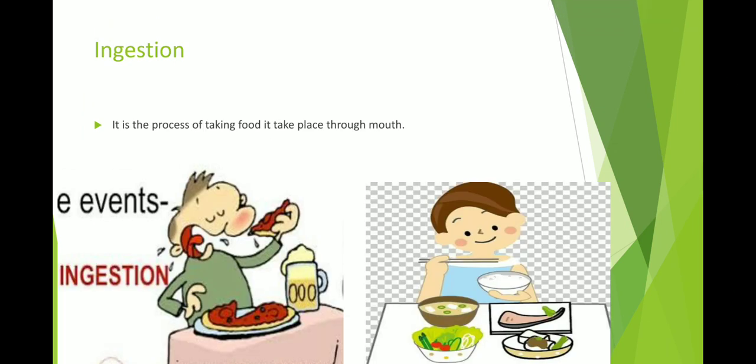You know that we take food into our mouth, and what is the mode of feeding? Our hand. We take food in our hand and put it in the mouth, and in the mouth digestion starts, both mechanical and chemical digestion. Teeth and tongue help with tearing and chewing, and then we swallow, and after swallowing it goes to the esophagus, stomach, small intestine and large intestine. After that it is excreted through the anus.